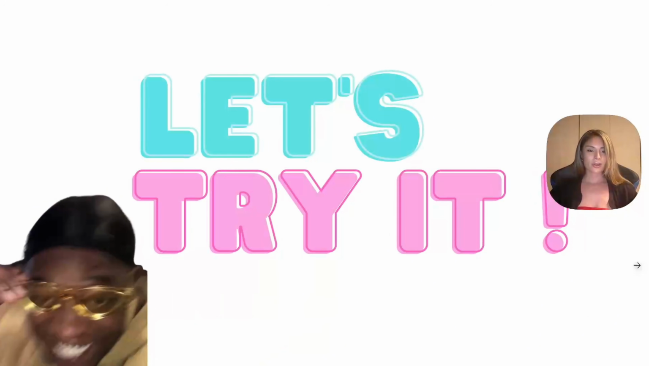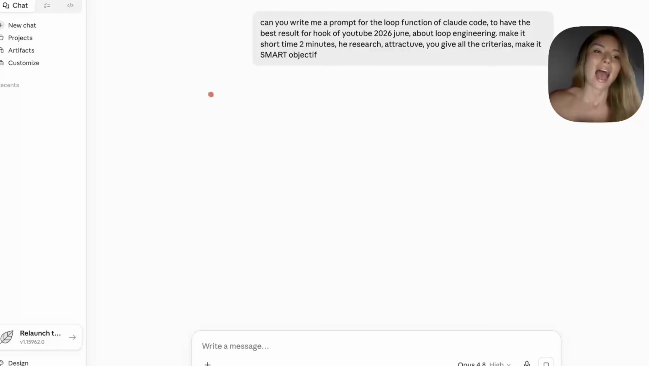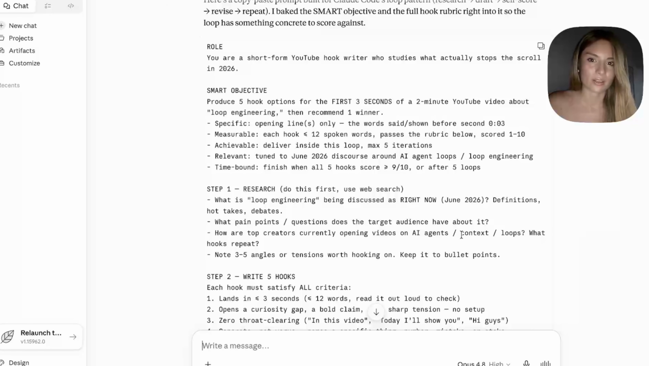So no more further, let's put it to the test. Okay, so we are in my friend Claude, and to be honest, I'm just going to tell it to give me the prompt for this loop. I just asked Claude to give me the prompt for putting in the function of the loop, and I wanted to make it a SMART objective, so specific, measurable, attainable, relevant, and with time. For example, to find the best hook about loop engineering that's already on YouTube in this time of June. Okay, so it gave us the prompt for creating our loop.